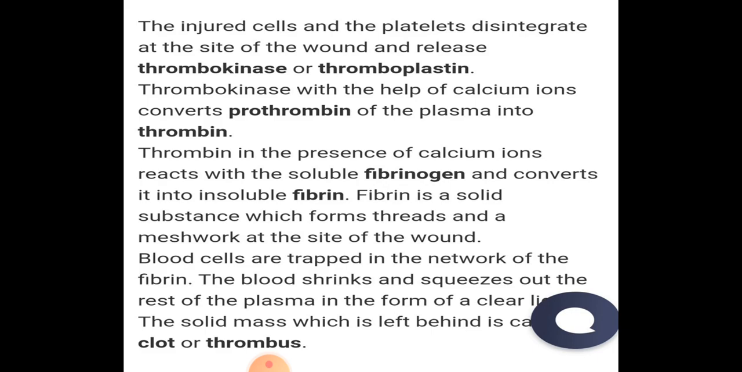The blood cells are trapped in the meshwork of the fibrin. Then the clot shrinks and squeezes out the rest of the plasma in the form of a clear liquid, and the solid mass which is left behind is known as the clot or thrombus. Here you can see a number of clotting factors, and the calcium ions participate in the clotting of the blood.